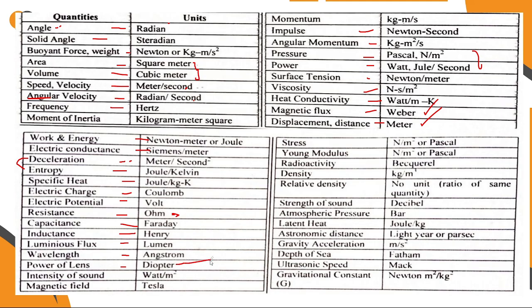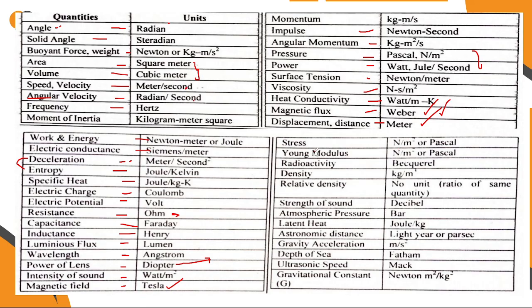Few of the persons who wear specs, I hope you all know this, the power plus or minus. In hospitals they write in diopter unit only. So I have watched this. Intensity of sound in watt per meter square. Magnetic flux is in Tesla. Magnetic field is in Tesla. So see, magnetic field means Tesla. Magnetic flux means Weber. Okay.